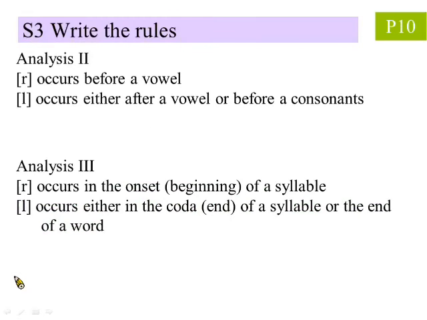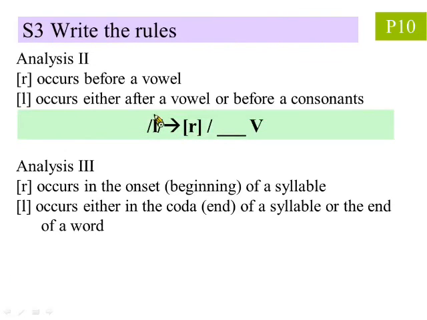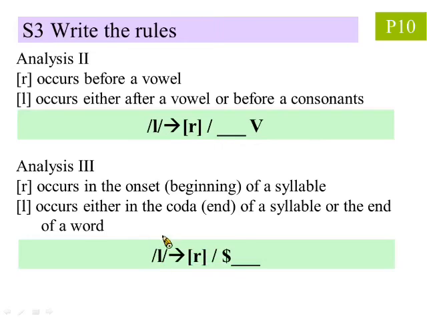Lastly, we state the rules which derive the phonetic forms. If we write a rule based on the second type of analysis, we have: when the phoneme R occurs before a vowel, it becomes L. If we write a rule based on the third type of analysis, we have: when the phoneme R occurs in the onset, which is the beginning of a syllable, it becomes L.